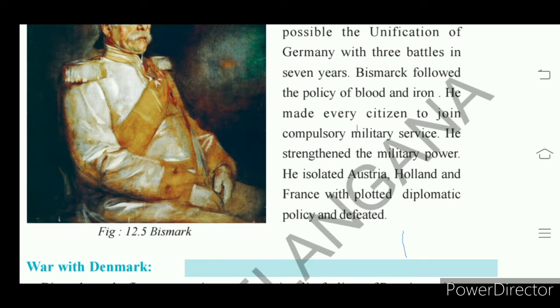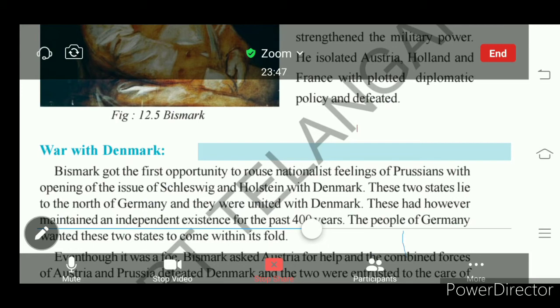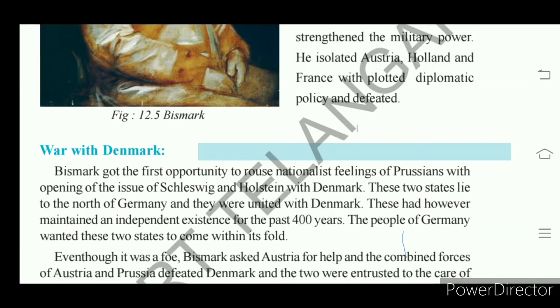So using his diplomatic policy, he waged 3 wars, defeated Austria, Holland, and France, and succeeded in creating a unified Germany. Let us see how he succeeded.